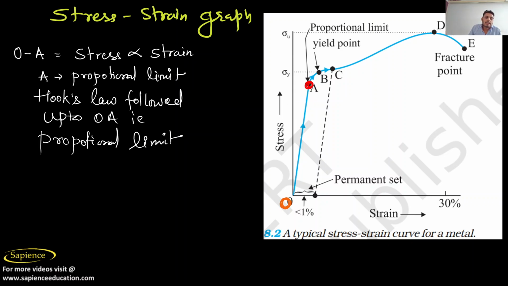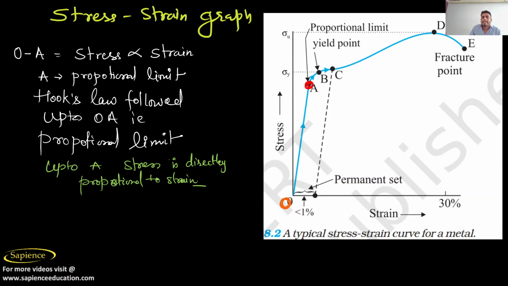So you can directly write like this: up to A, stress is directly proportional to strain. I hope you have understood now, right?